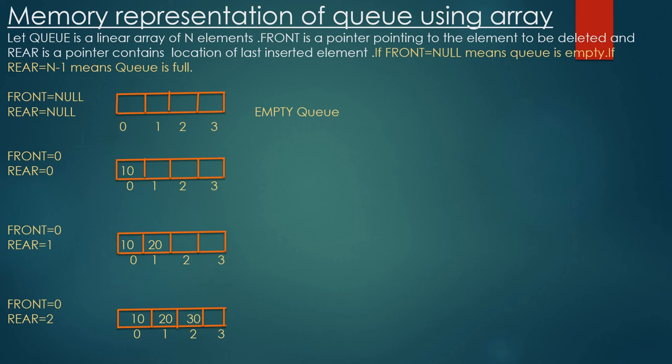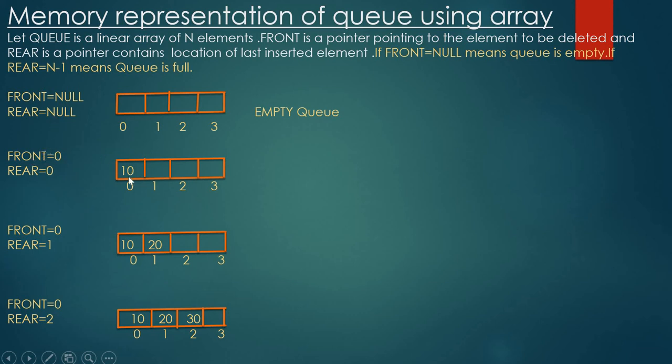See here, this is an empty queue. In an empty queue, front and rear will be null. Front equal to null means the queue is empty. Then in which case will the queue be full? The maximum number of elements is n, so rear equal to n minus 1 means the queue is full.